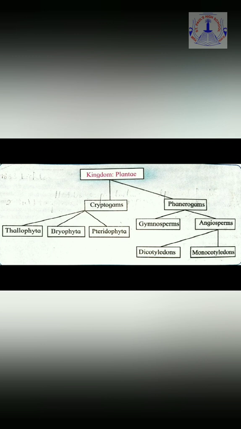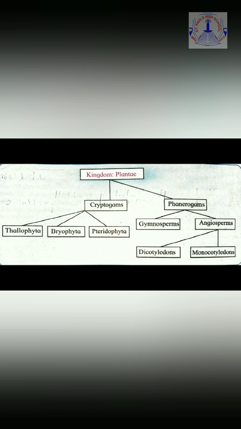Now we come to the second division, Bryophyta, which is also known as the amphibian of the plant kingdom. We all know an amphibian is an organism which is able to live both on land as well as in water. Hence, bryophytes are such plants which grow on moist soil but need water for reproduction. This is the reason they are known as amphibians of the plant kingdom.